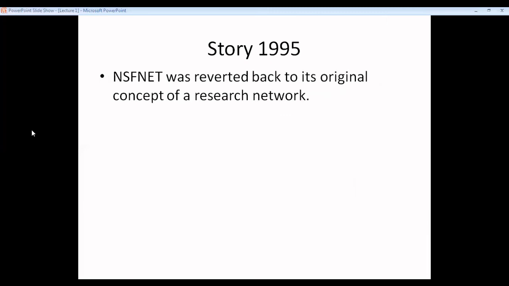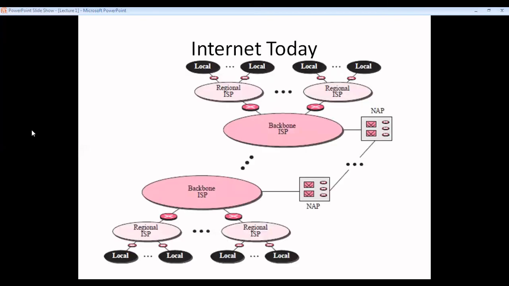By 1995, what happened? NSFNet reverted back to its original concept of a research network, and then this is today's internet, where there are backbone ISPs connected to each other.